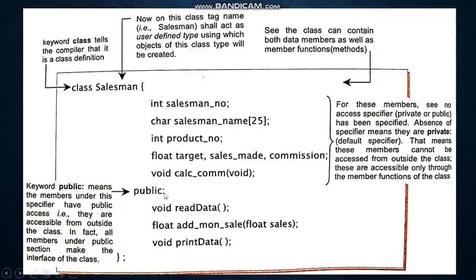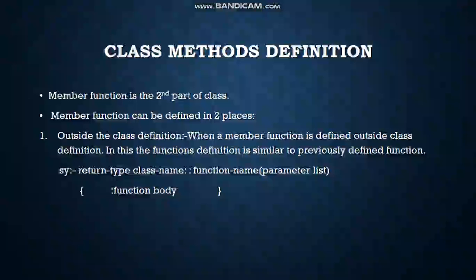Here the public keyword is specified, which means that the members inside or under this block are considered to have public access specifier, while here there is an absence of an access specifier, which means that it automatically considers this part as a private part. Now let us proceed further with the class method definition.